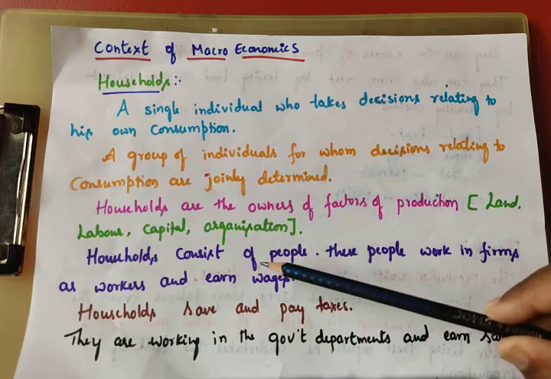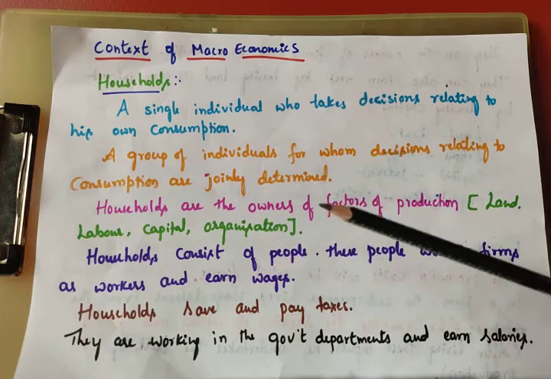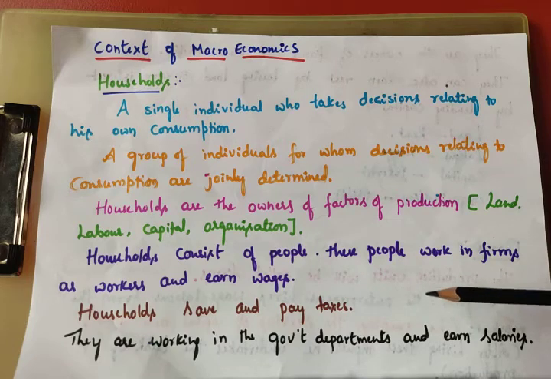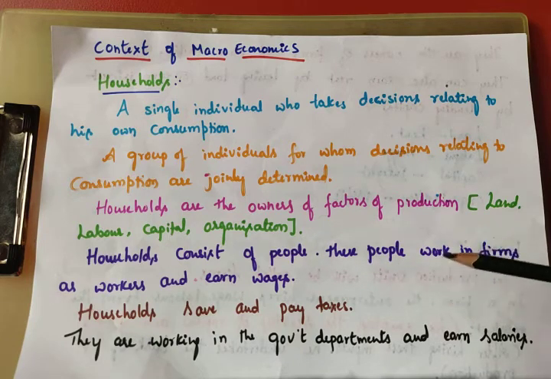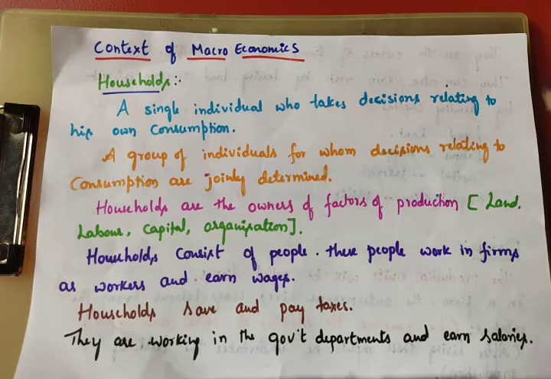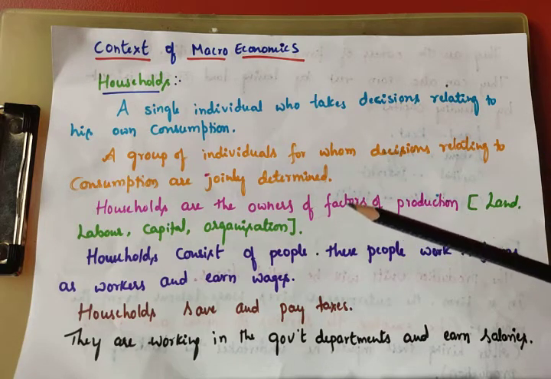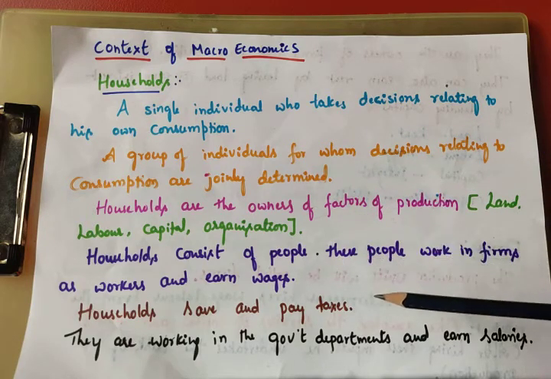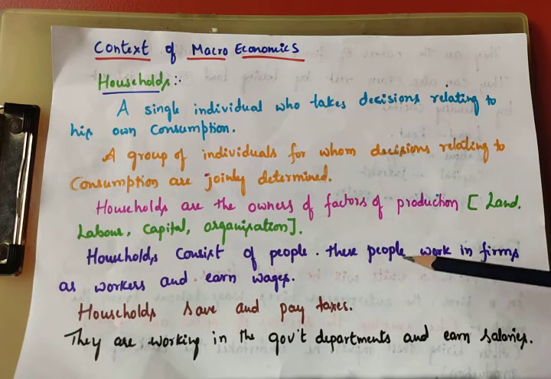So here households consist of people. These people work in firms as workers, not only in firms but also in agriculture, and earn wages, maybe daily wages, or half monthly, like 15 days, or monthly. So households consist of people who work in firms and in all other sectors also. Those who are working are called households.